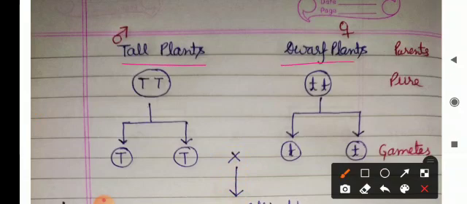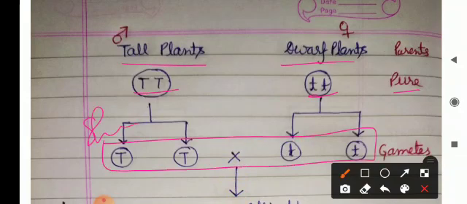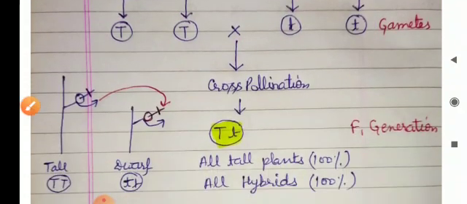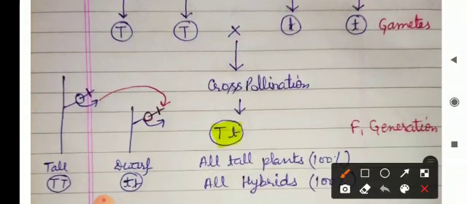the tall plant, this is the dwarf plant, and both are pure. This is the genotype, capital T for tall plants, small t for dwarf plants. These are the gametes, that means these are the sperms, and this is the ova in case of the female. This is the tall plant, this is the female part of the flower, this is the male part of the flower. In the same way, this is the female part and this is the male part of the flower.